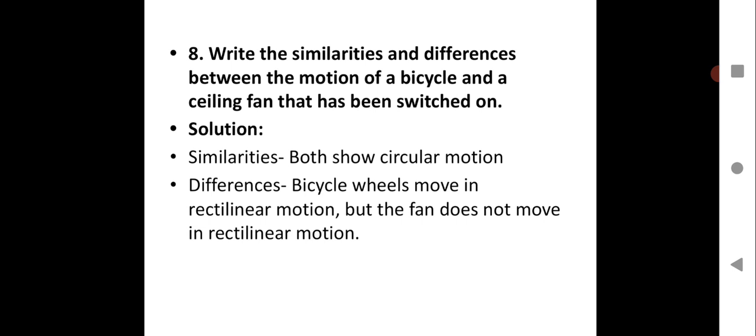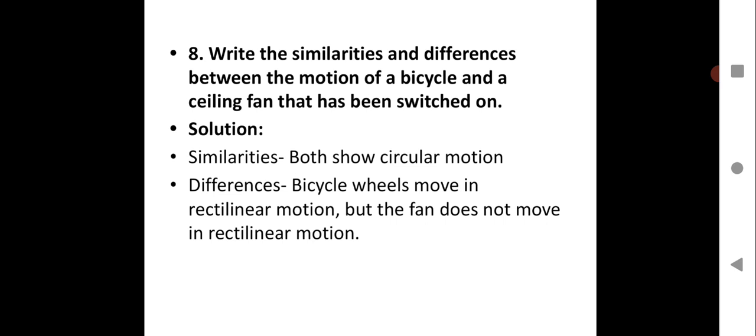Bicycle wheels move in a rectilinear motion. Since the bicycle wheel itself is moving in a circular motion but following a straight path. So the bicycle wheels move in a rectilinear motion, and when it is moving in a rectilinear motion, it itself moves in a circular path.